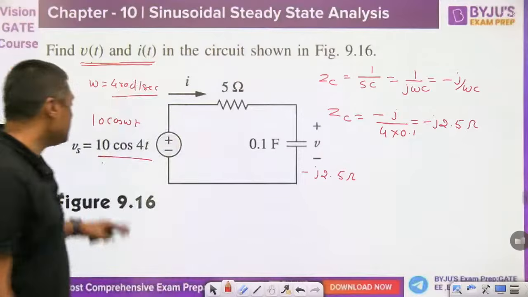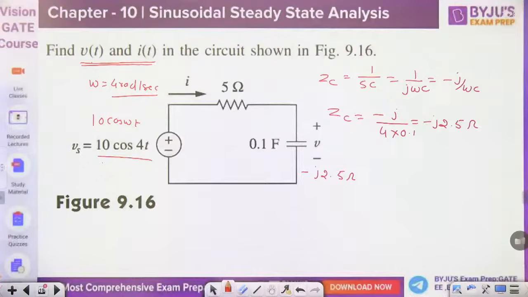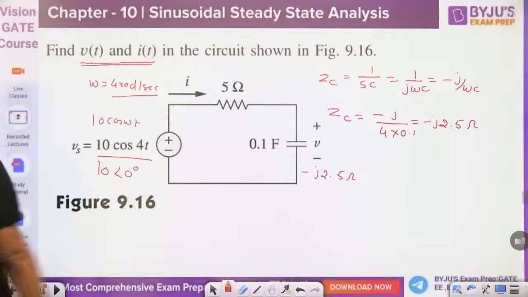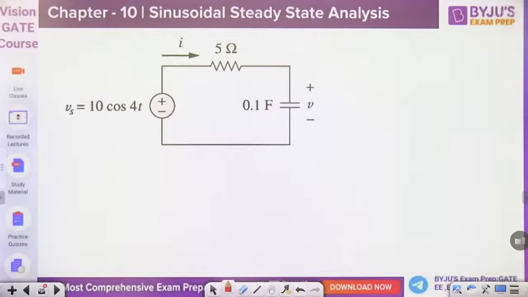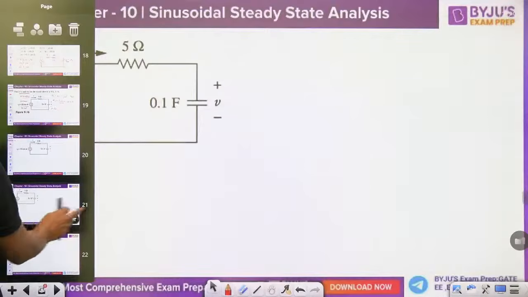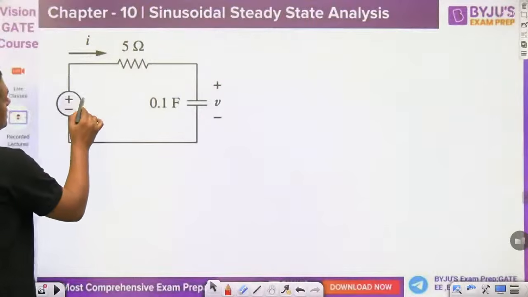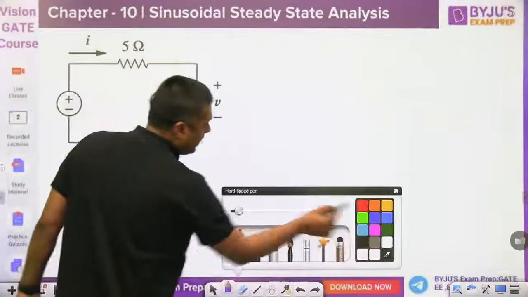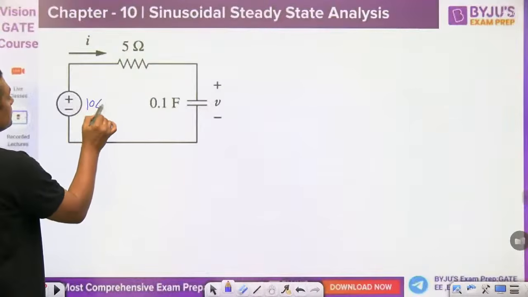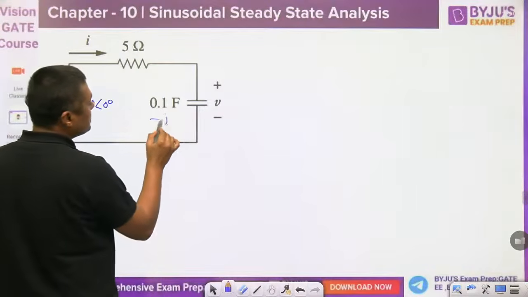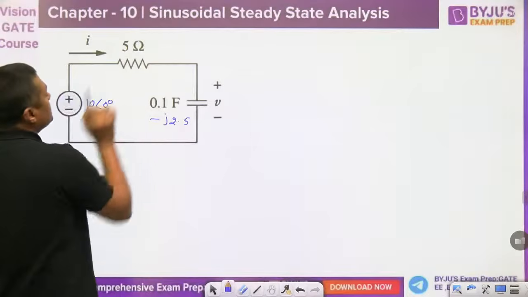In phasor form, 10 cos of 4t is represented by 10 angle 0 degree. Okay. Then you can draw the phasor diagram, or the diagram in the frequency domain. The source is replaced by 10 angle 0 degree, the capacitor impedance is minus j2.5, and the resistor is 5 ohm.